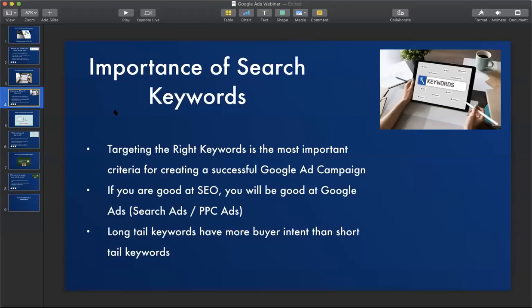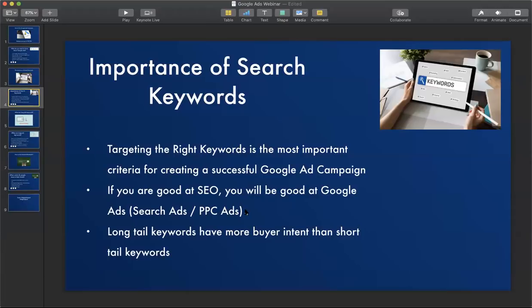All right, so this is the importance of search keywords. Targeting the right keywords is the most important criteria for creating a successful Google ad campaign. If you are good at SEO, you will be good at Google Ads as well. I hope you know what SEO is. If you know what SEO is, just type SEO in the chat box. Perfect. So if you are good at SEO, then you will also be good at Google Ads because it kind of works on the same principle.